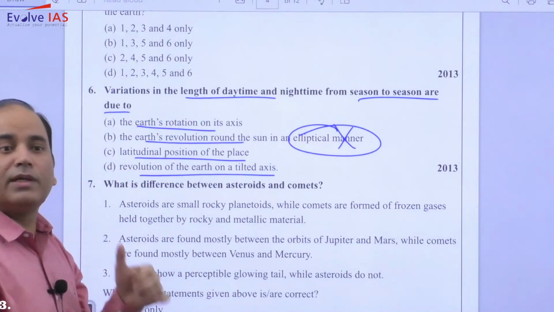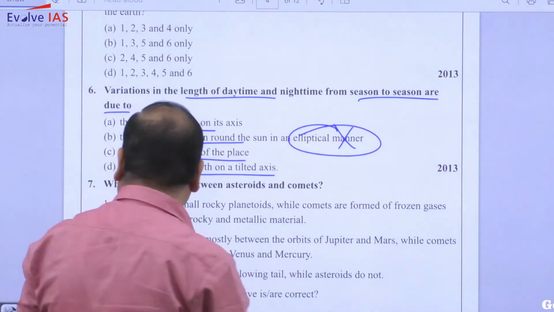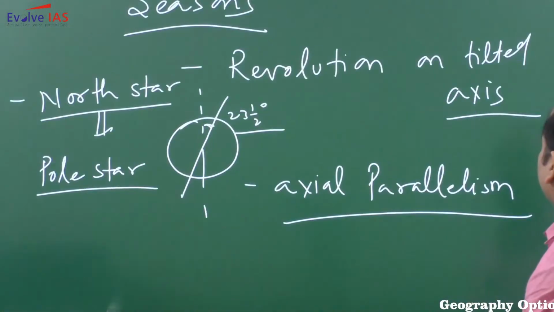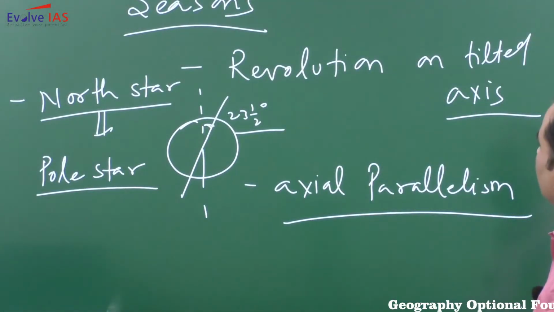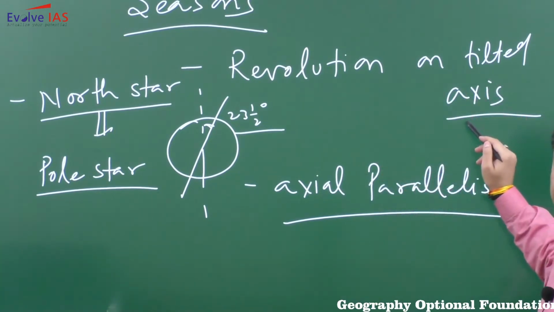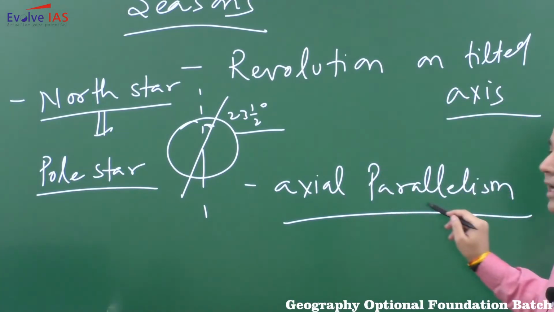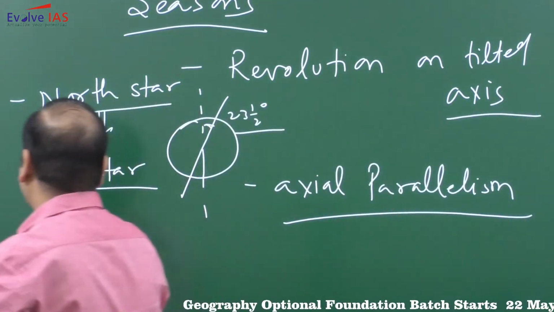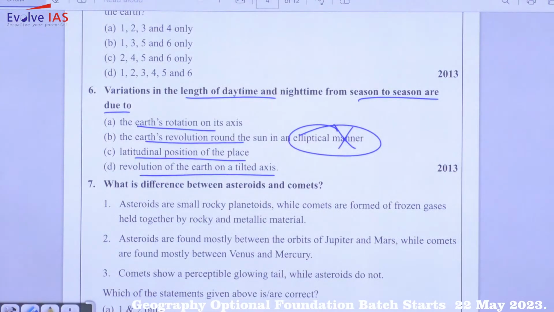Rotation has a role, but it is not the primary one. If you look at it, it is revolution on a tilted axis and then axial parallelism. So what will be the answer?